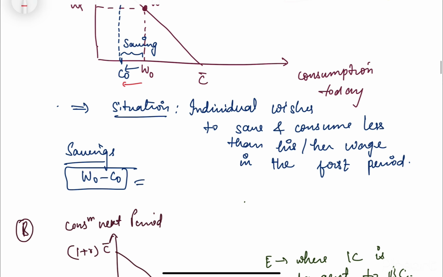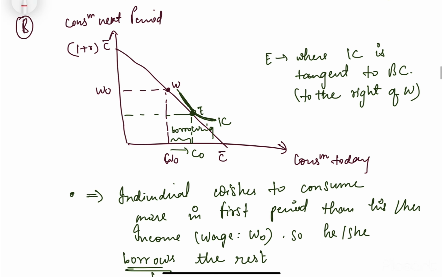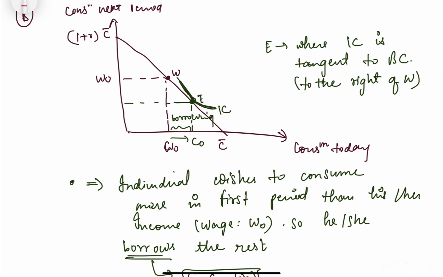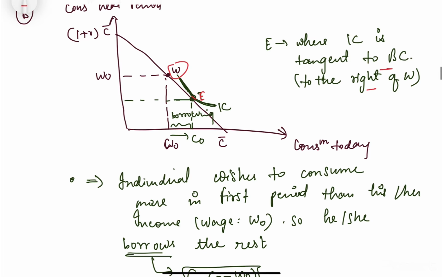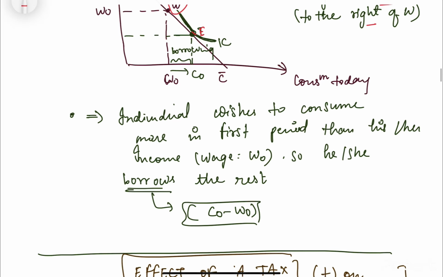Saving would be W naught minus C naught. Similarly, in case of borrowing, the individual chooses a point E that is right of this W, at a point where IC is tangent to the budget constraint, and our borrowing would be this difference, C naught minus W naught.